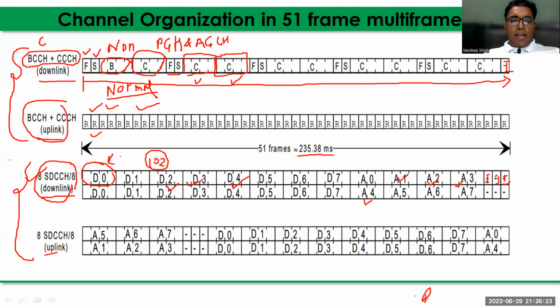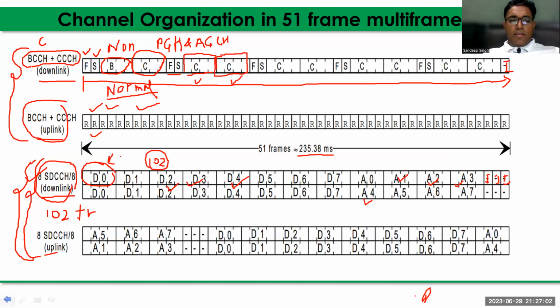That's why, for SDCCH channels in the combined mode, it is a 51 frame multiframe structure, but in the non-combined mode, it is a 102 frame multiframe structure. We can clearly say A0 to A7 of the SACCH, the complete message, comes in the 102 frame multiframe structure. And this 102 frame multiframe structure is repeated on the superframe and hyperframe.